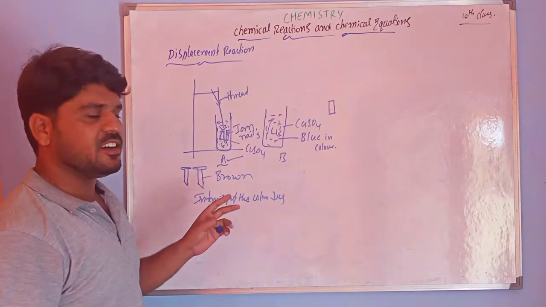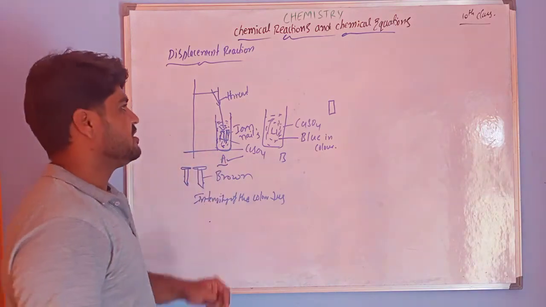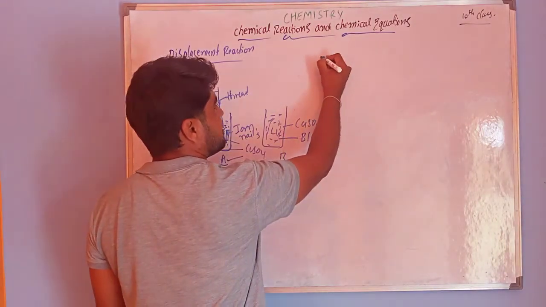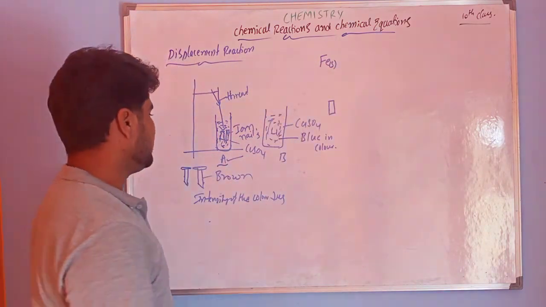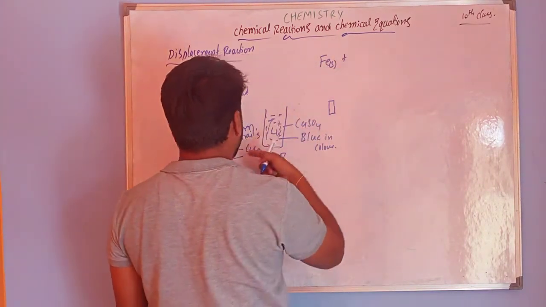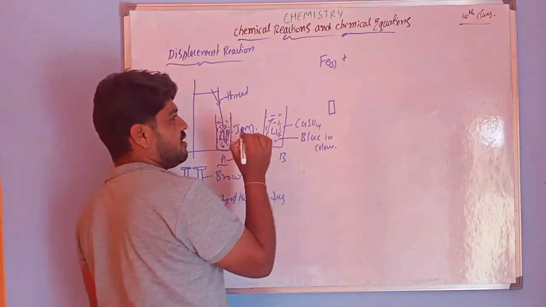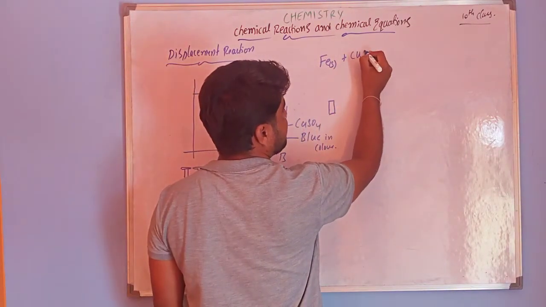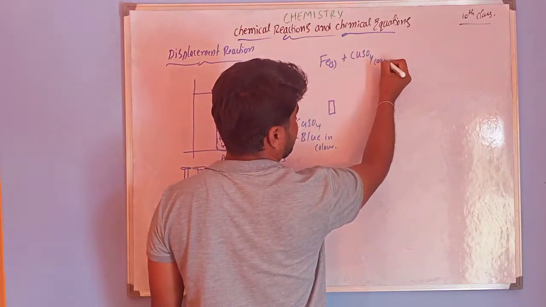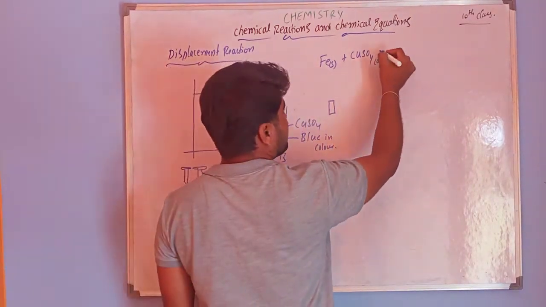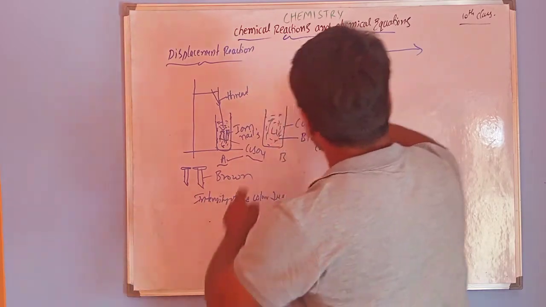So let us write what happens in the reaction. First, iron, Fe, is in the solid state, right? When this iron reacts with copper sulfate solution, that is an aqueous solution, it gives a displacement.